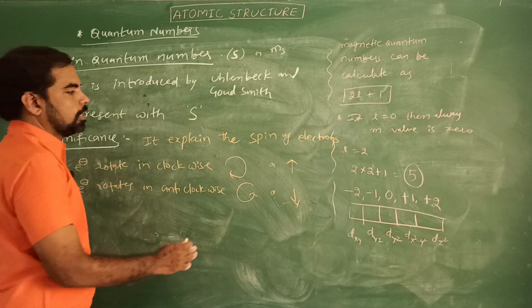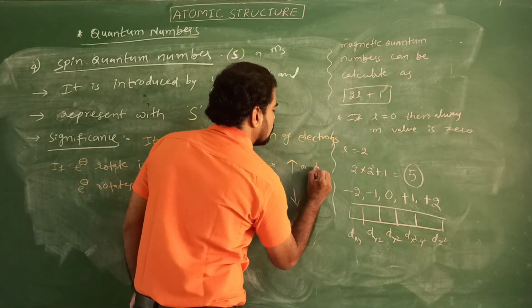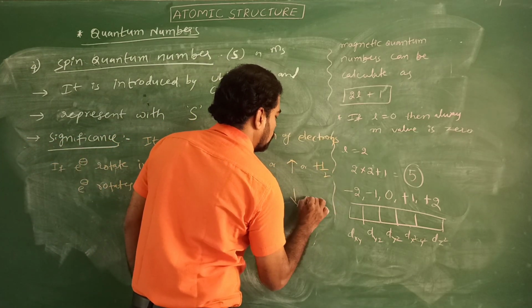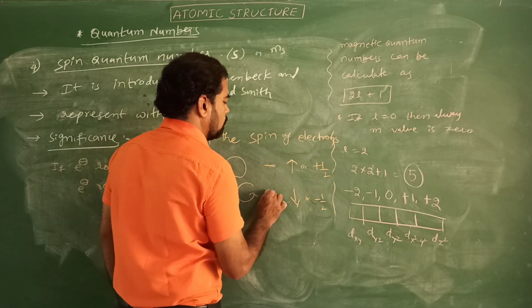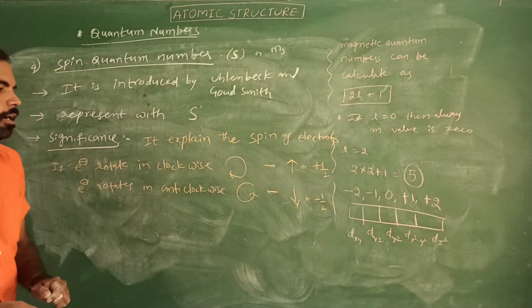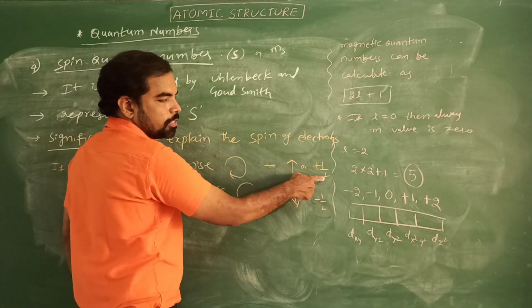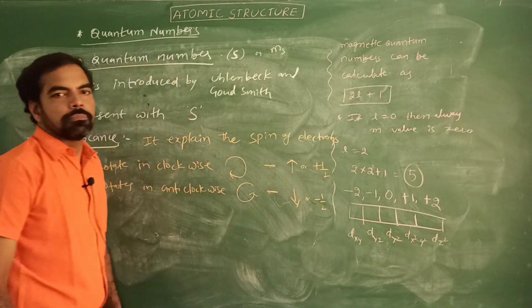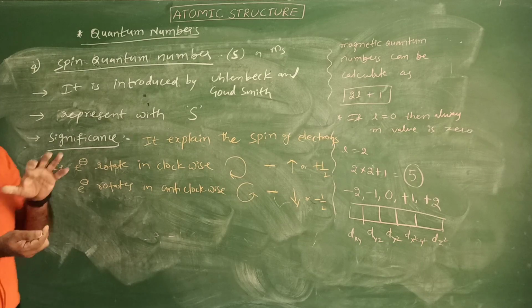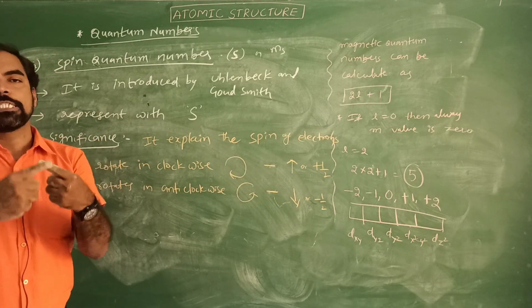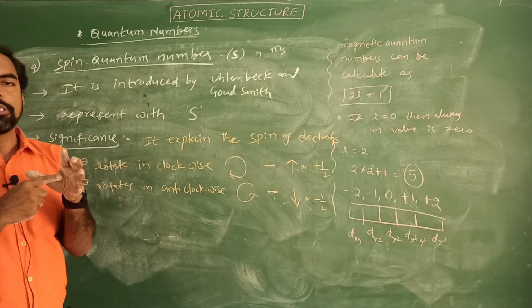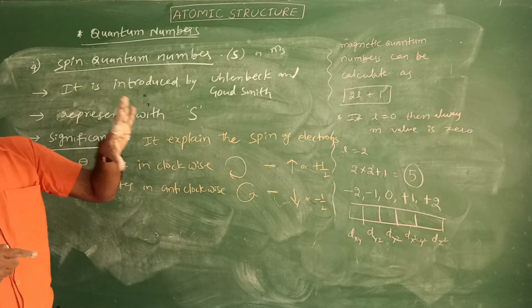Upward or downward, otherwise plus half or minus half. That means in an atom the electrons must have opposite spin. For example, in an orbital two electrons are present.